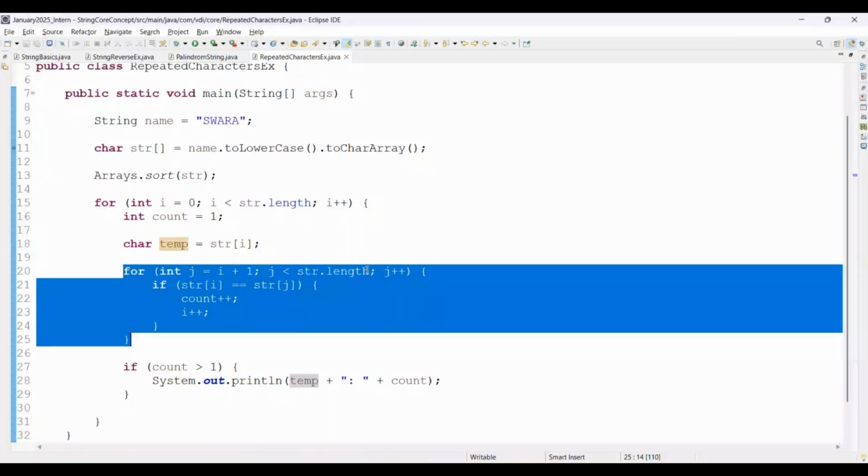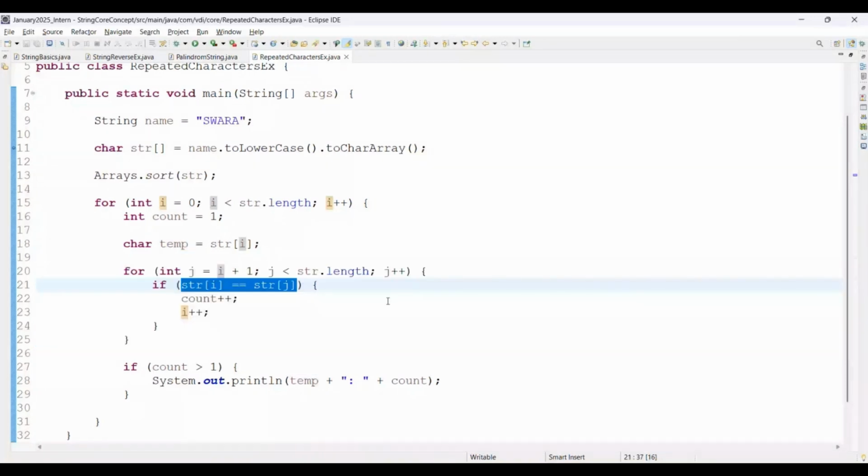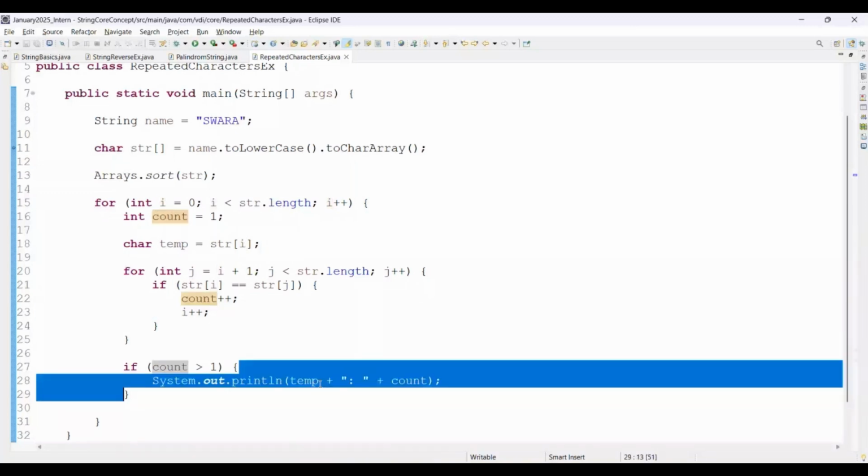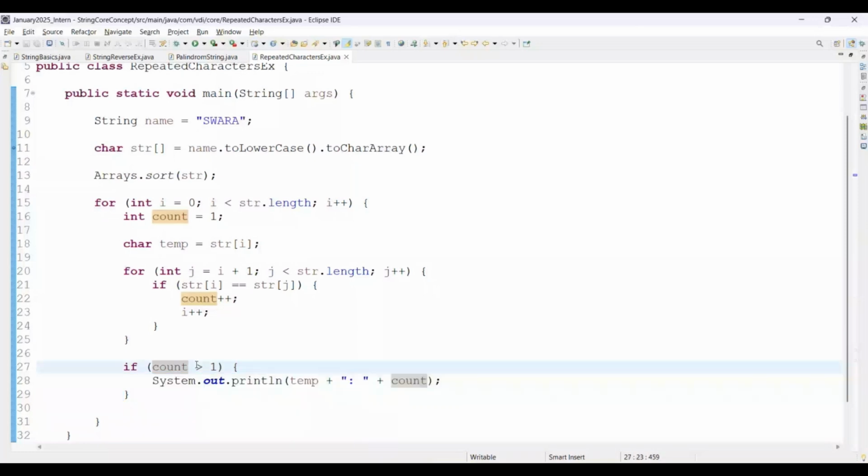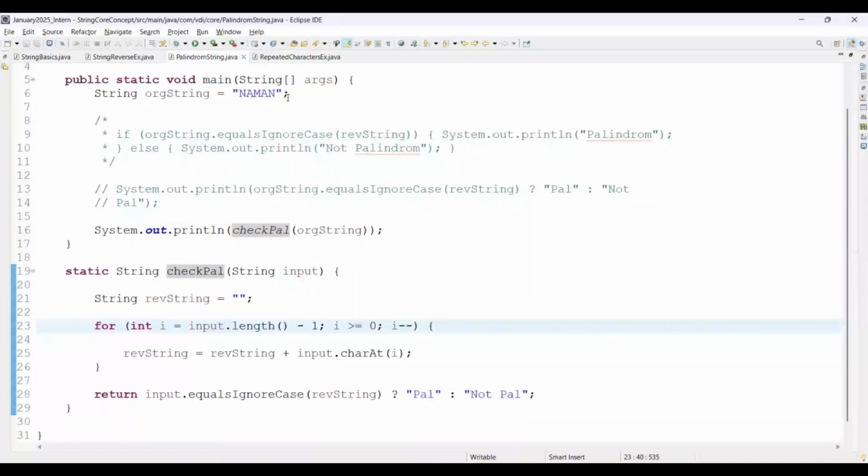and if the condition is satisfied, like str of i equal to str of j, then you can simply say this is a repeated character. That time we are just incrementing the count value, and we are going to increment the i as well. And if count goes more than 1, then definitely this would be a repeated character. And if it's equal to 1, you can simply say non-repeated character. Fine. Why I covered those programs here, because those are very important if you are working with strings, because there are a number of methods and functions we are using here, right? That's why we covered those programs as well.